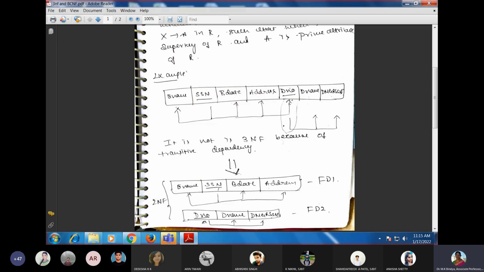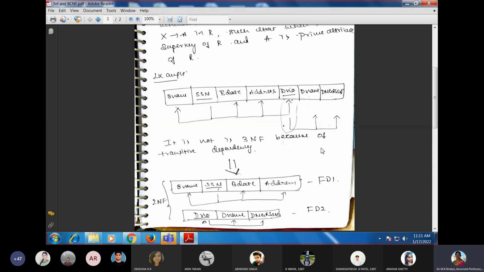Why? Because you can see that D-name, address, birthday and employee are dependent on SSN. At the same time, D-name and DMGRSSN are dependent on D-number. We have to concentrate only on this D-number part. Here you can see that there is a transitive dependency, right? That means A derives B, A derives C and C derives D. So there is a transitive dependency with respect to the department number. When there is a transitive dependency, the table is not in 3NF.